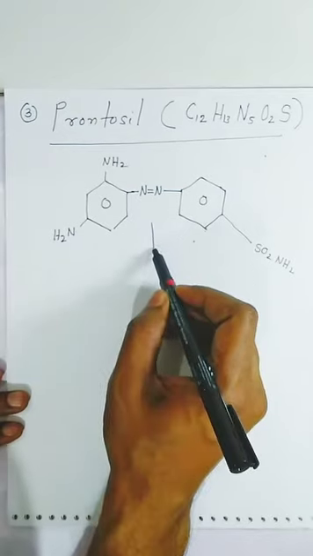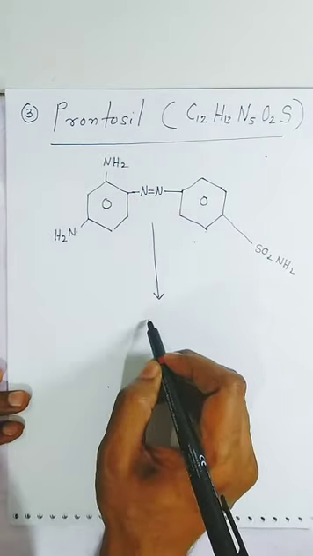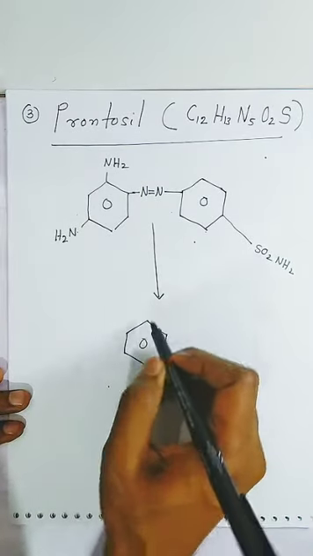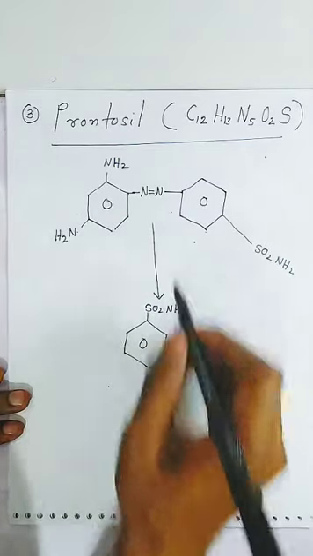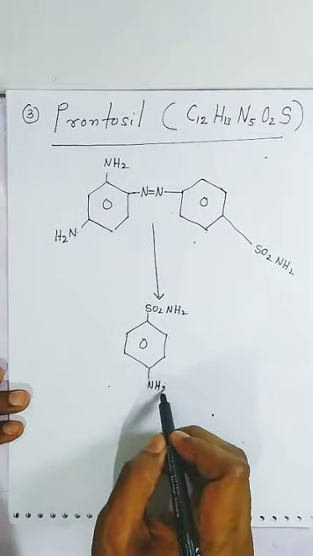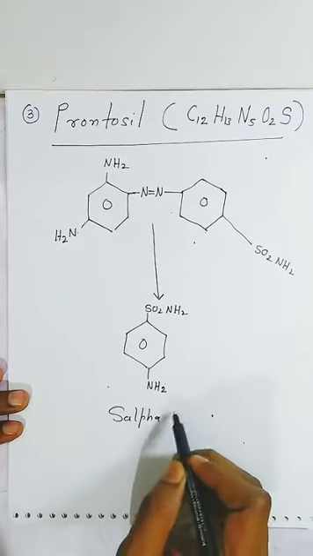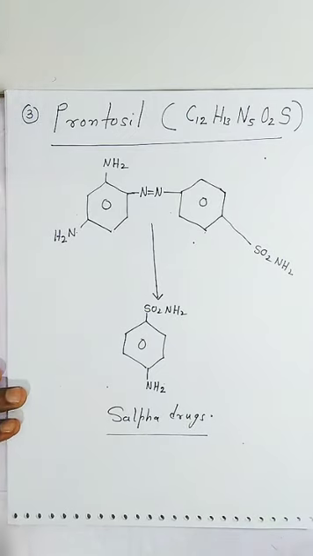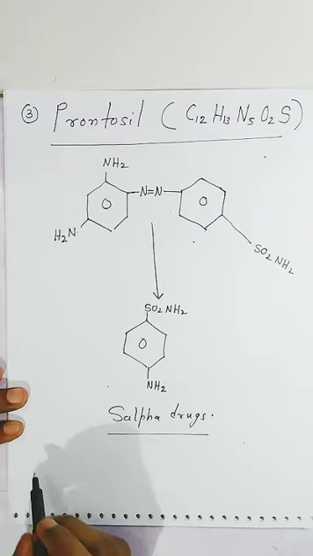Now, students, in our body, it is going to form the sulfur drugs. This bond will break and it will form this type of drug, SO2NH2, and here it will form the NH2, that is amine. This is the sulfur. We also call it, students, sulfur drugs. They are very important, students. They kill the microorganism.